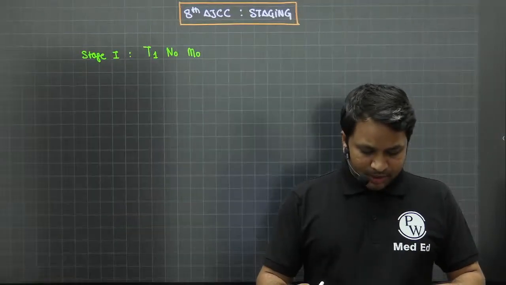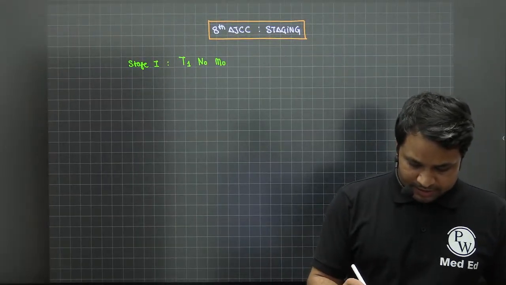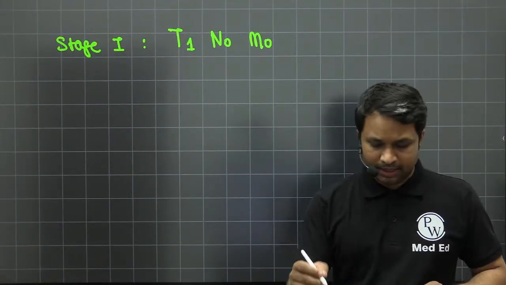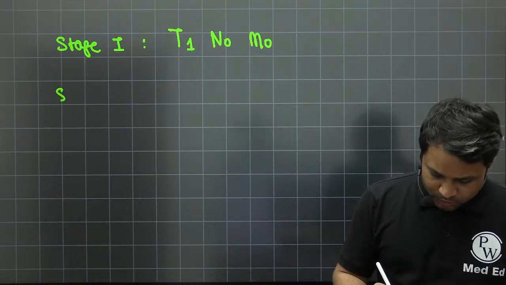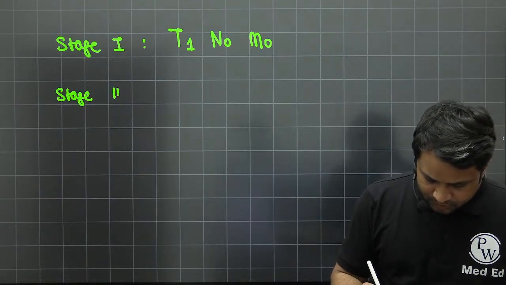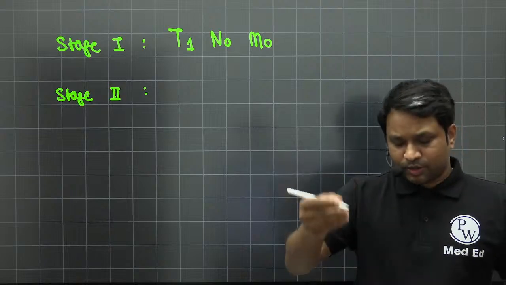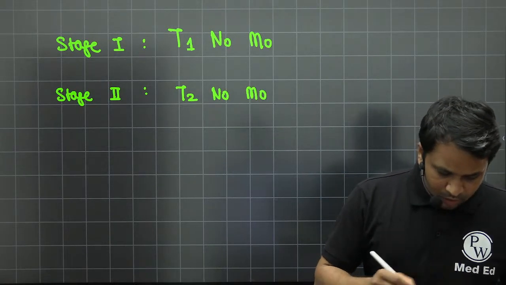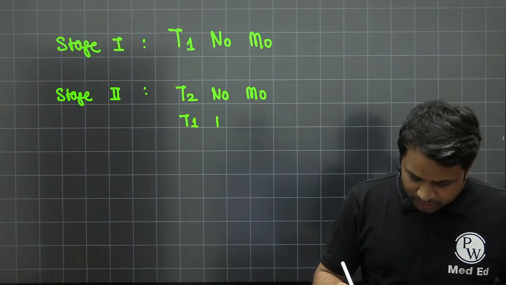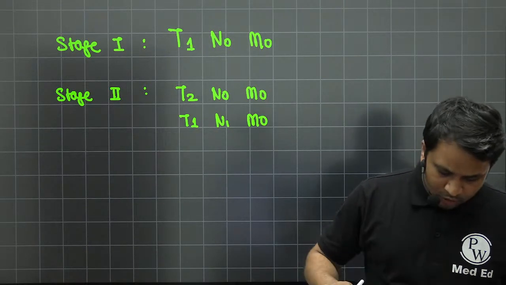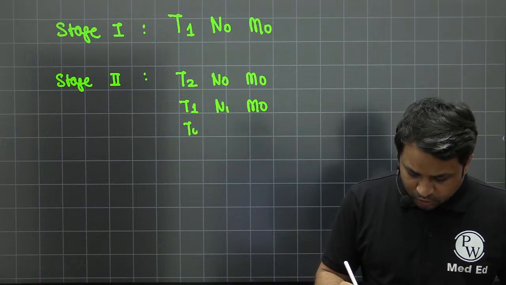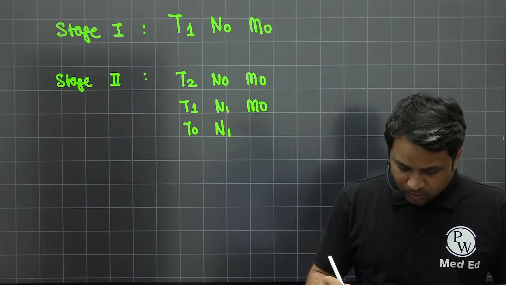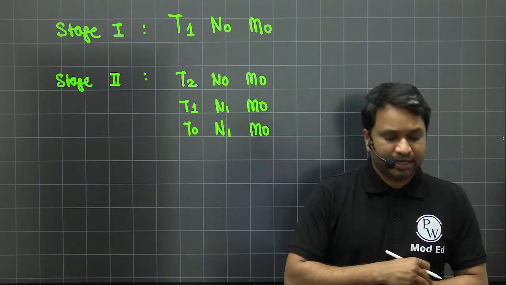Chalo. So stage 1, it is going to be T1 N0 M0. Right? Next, moving on to the stage 2 disease. So in a stage 2 disease, now it is going to upgrade. It is going to be T2 N0 M0, or it could be T1 N1 M0, or it could be T0, there is no evidence of any node yet with N1 and M0. It will be called stage 2 disease, right?